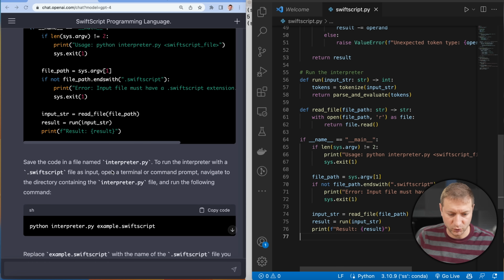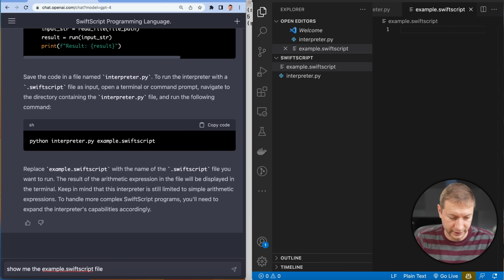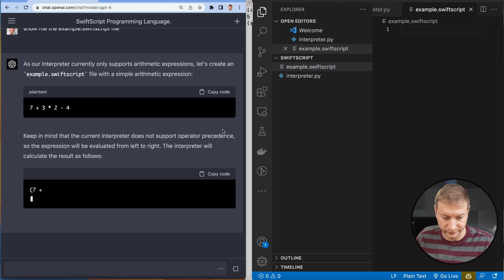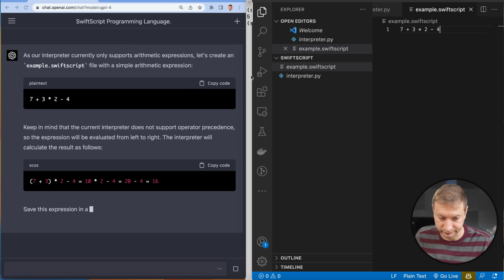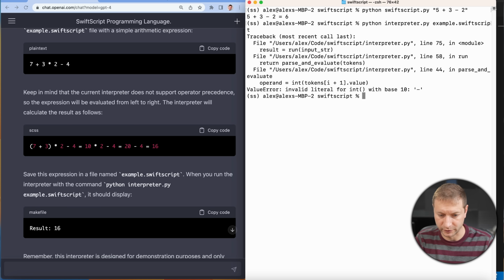Now we need a SwiftScript file. You know what? To avoid confusion, I'm just gonna rename this to interpreter. You win, ChatGPT. And now we need a SwiftScript file. Example.SwiftScript. Show me the example.SwiftScript file. The SwiftScript file currently can only be a plain arithmetic expression, but it's a start. Let's execute that file. So we're gonna say Python interpreter example SwiftScript.